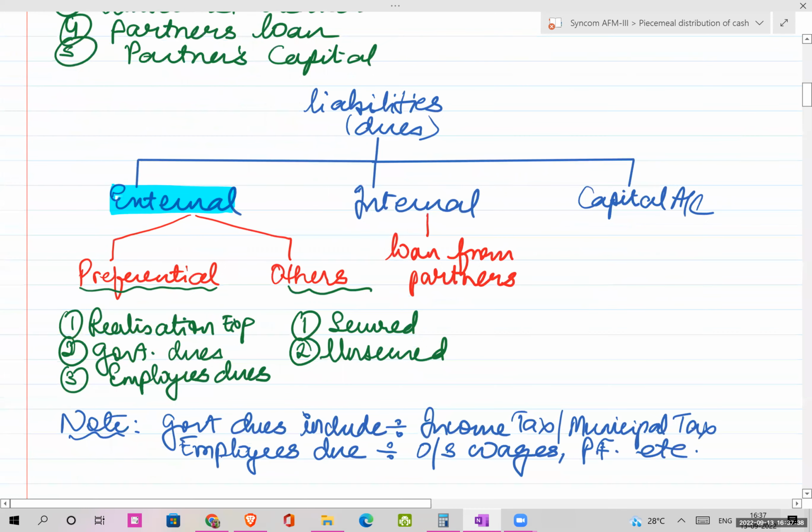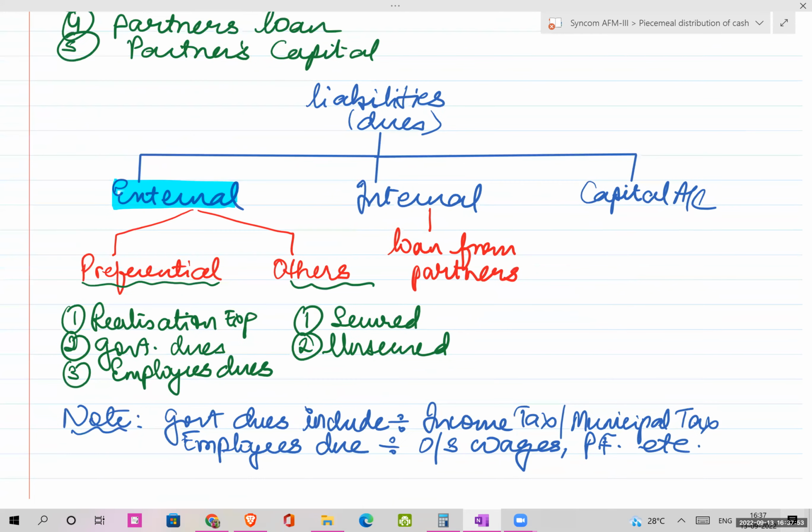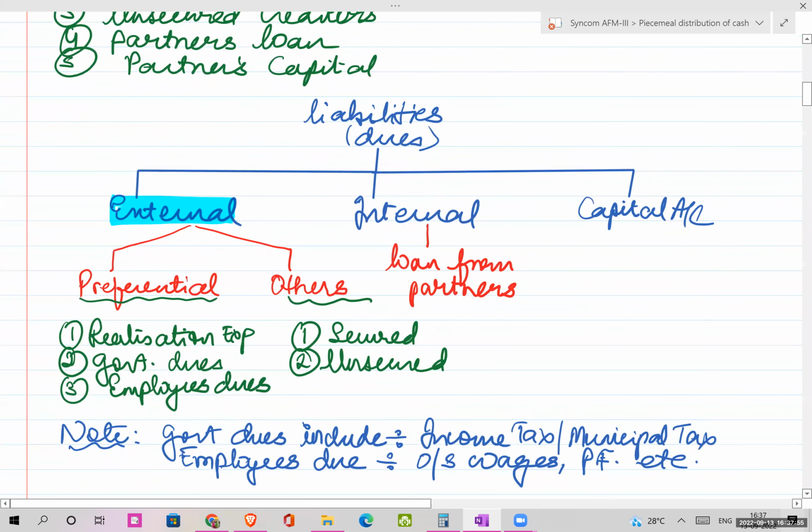I have made it clear here that government dues include income tax and municipal taxes, and employees' dues include all outstanding wages or PF contributions. So this structure you have to remember for making piecemeal distribution.